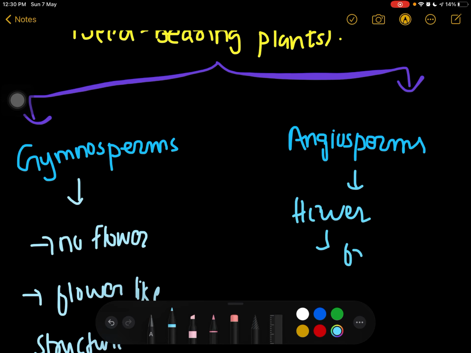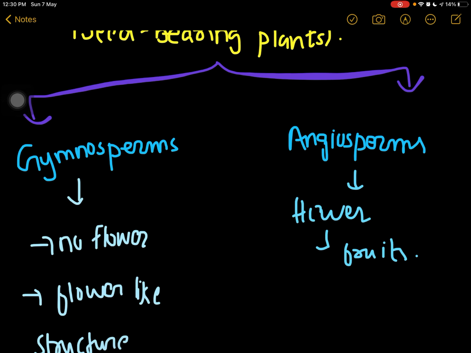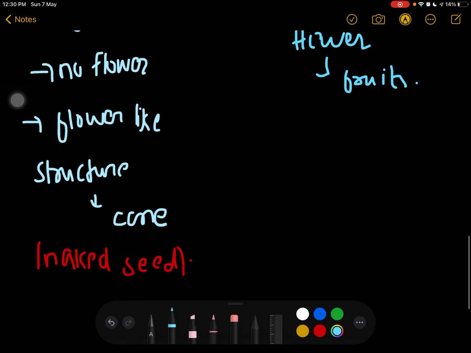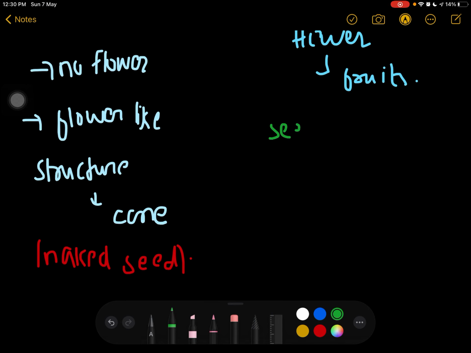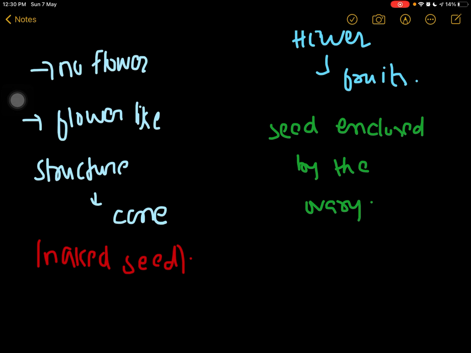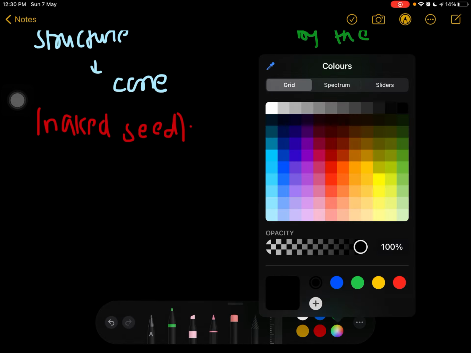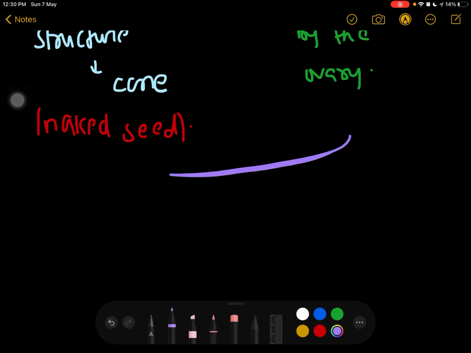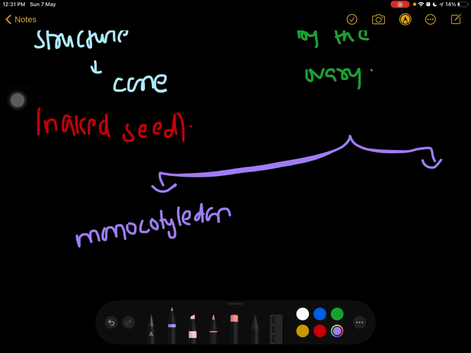They also bear the fruits, but the seed is enclosed by the ovary. Basically they are further divided into two classes, which are monocotyledon and the second is dicotyledon.